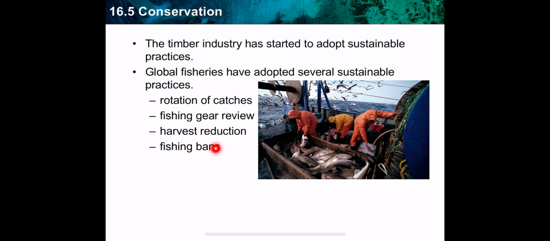We should reduce fishing in some areas according to the time the fish need to be replaced. Fishing ban. Sometimes we have to ban fishing in some areas to protect some species.